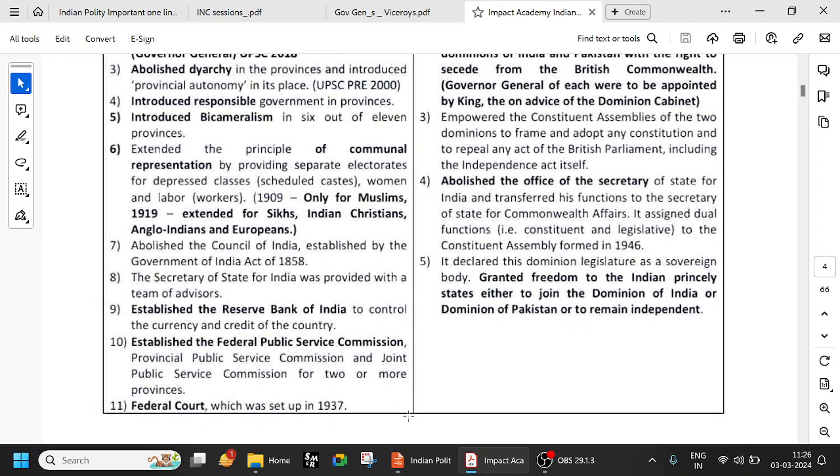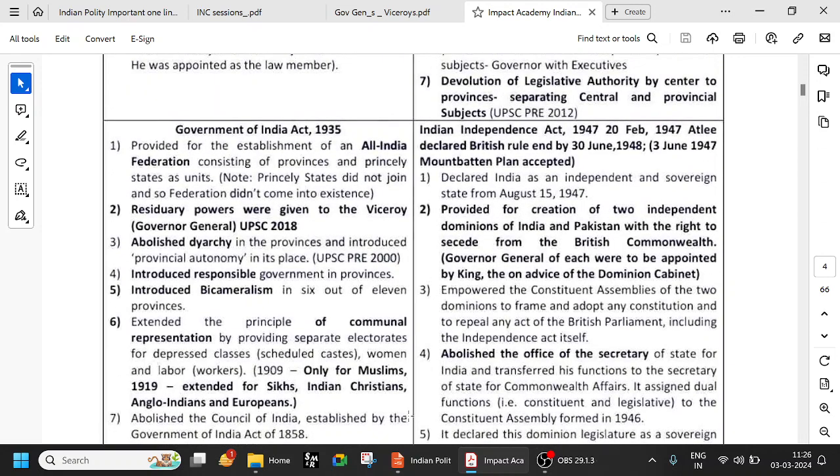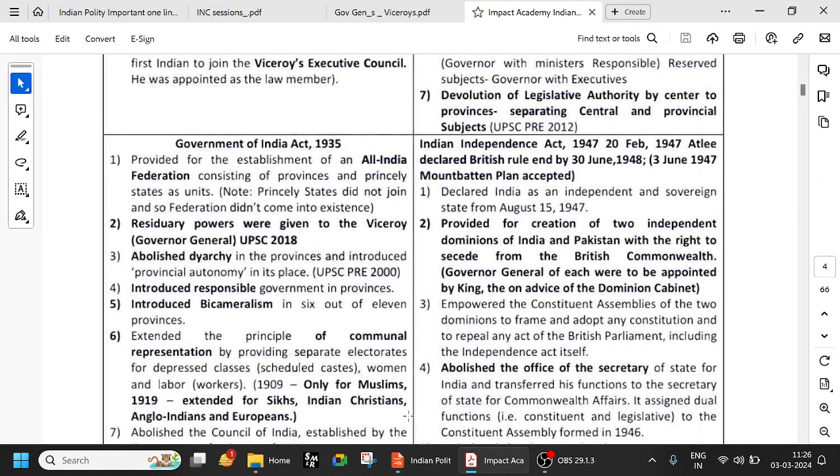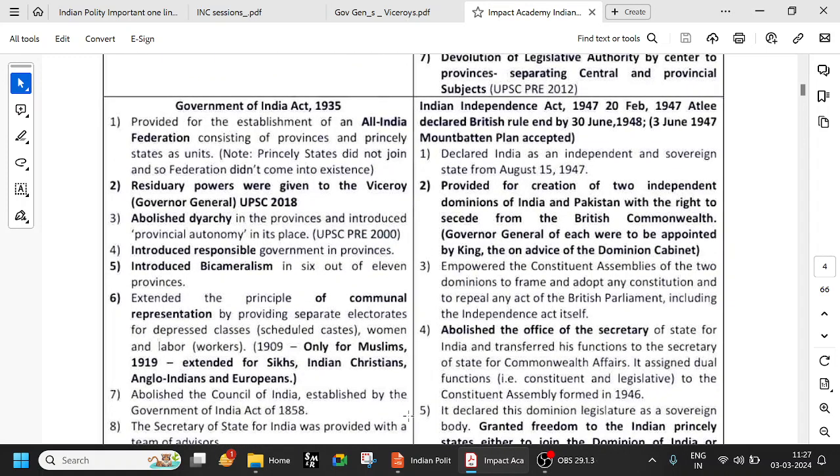All these things: the Federal Court in 1937, the Supreme Court in 1774. That is through the Regulating Act of 1773. The Federal Court in 1937 came through, obviously, the Government of India Act 1935. Okay, 1935, two years after, the Federal Court was established.